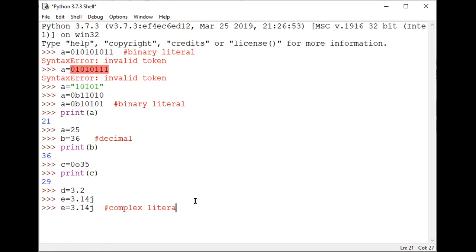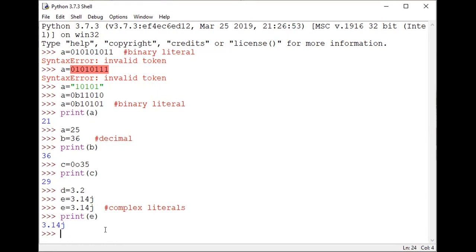When I print this, I get values like 0 plus any value in 0 plus ib format. Those are all called complex literals. These are all different types of numerical literals.